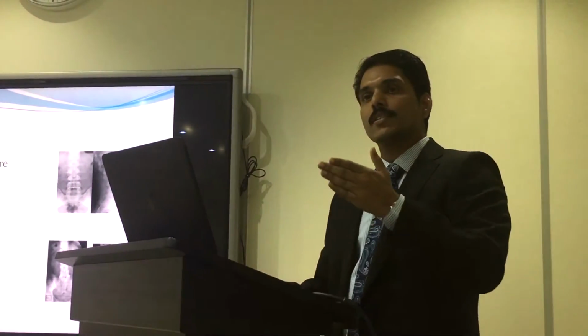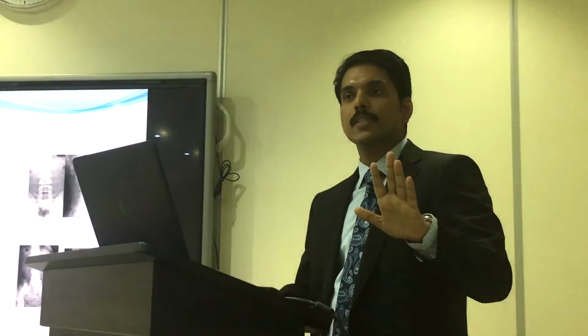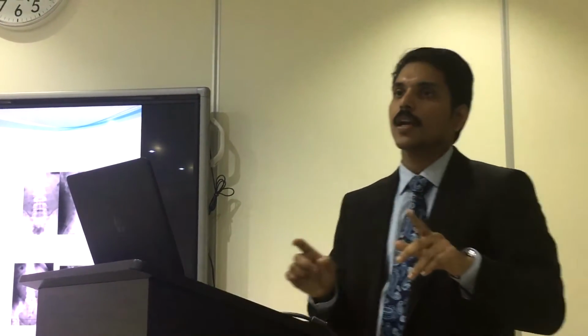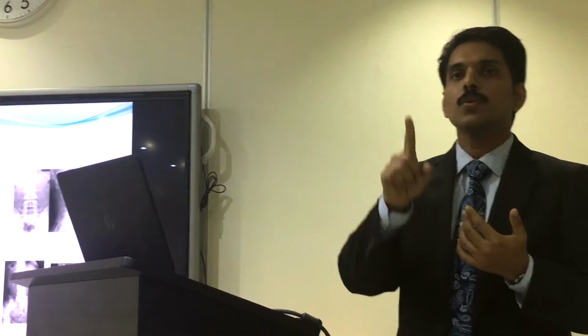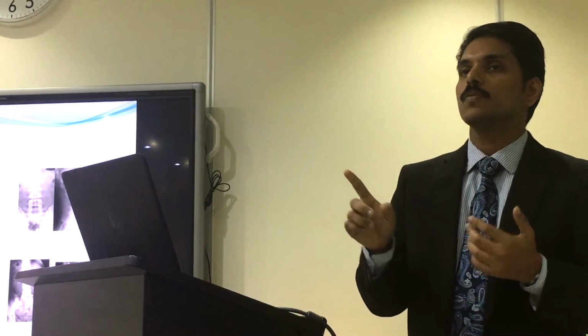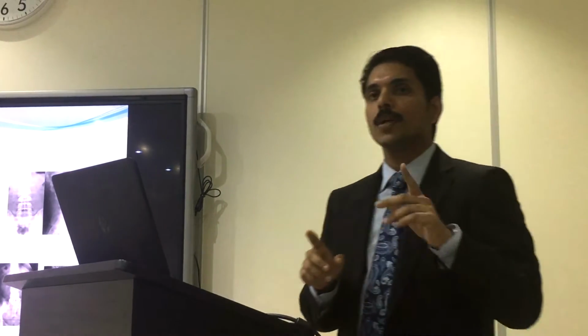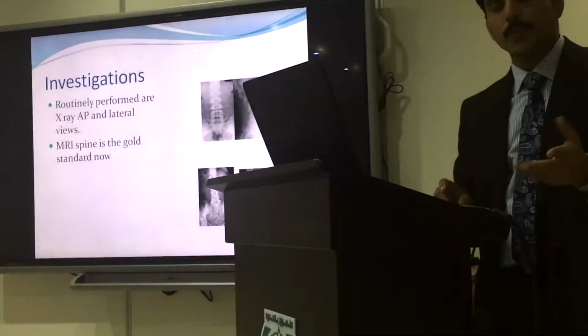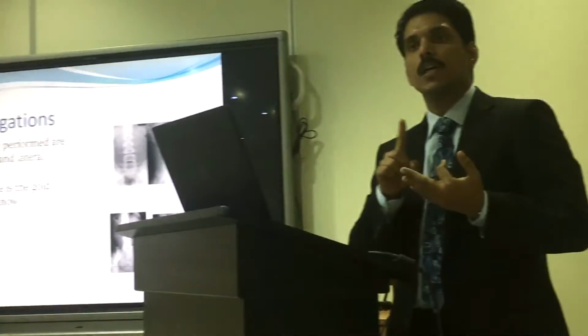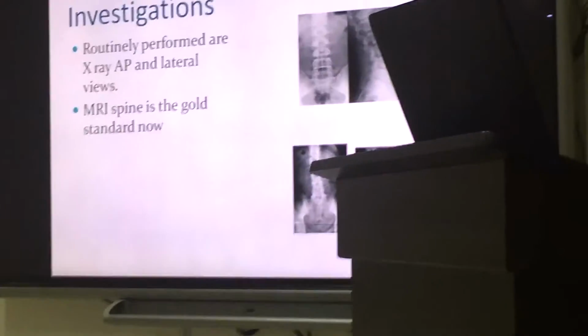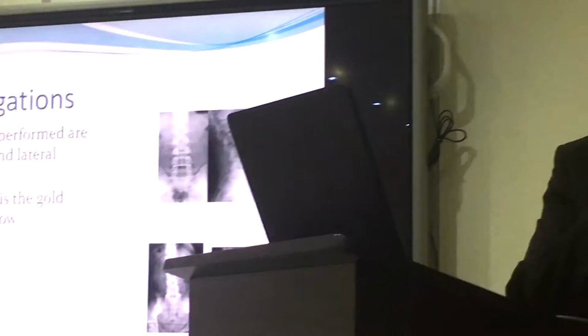Routinely we do investigations like an X-ray, which is the most common investigation. But having said that, if a patient has back pain, the gold standard of investigation is the MRI, because if you are given a choice to do only one investigation that will clear what the cause of back pain is, it is an MRI. A 1.5 Tesla MRI clearly differentiates between a urinary stone, gynecological issue, nerve disc prolapse, nerve or whatever. In a medical college or an academic setup, we can have an array of tests. Initially we can go for an X-ray, then an ultrasound, then rule out all those things, then go for an MRI.